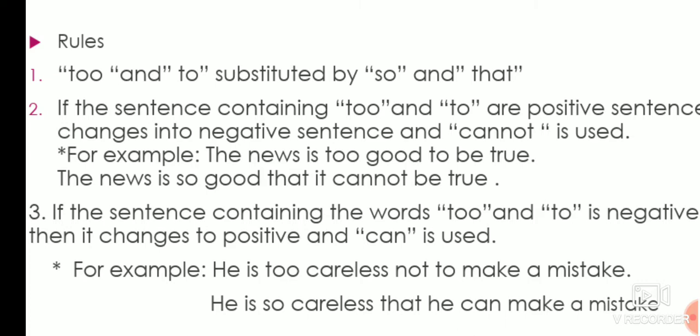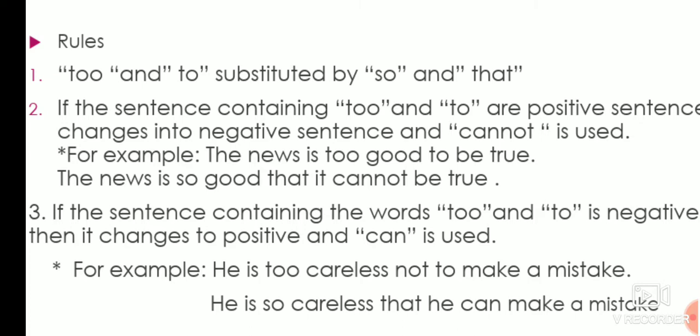Did you understand? These are the two rules. When the sentence is positive containing too and to, the answer will be negative and cannot will be used. If the question is negative, like not or cannot is used, there is some negation.